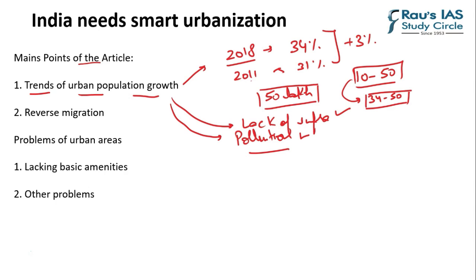Now let us focus on the problems in urban areas. The first and foremost is the lack of basic amenities. As far as basic amenities are concerned, the first thing would be clean air. This is something which is a luxury these days.